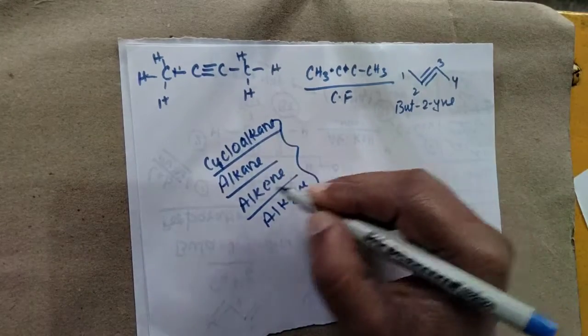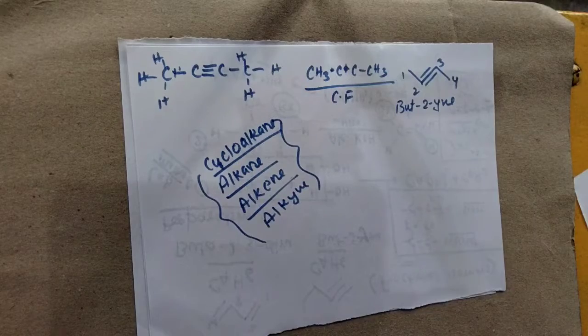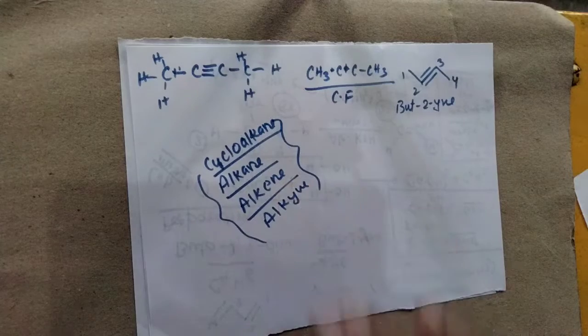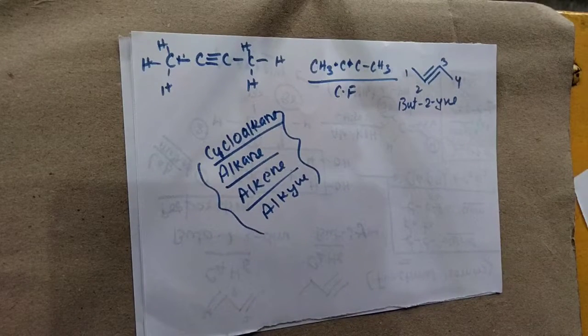We learned some basic things about cycloalkane, alkane, alkene and alkyne. In higher classes you will read about some specific naming systems for these compounds, but these are the basic things required in your standard 10.